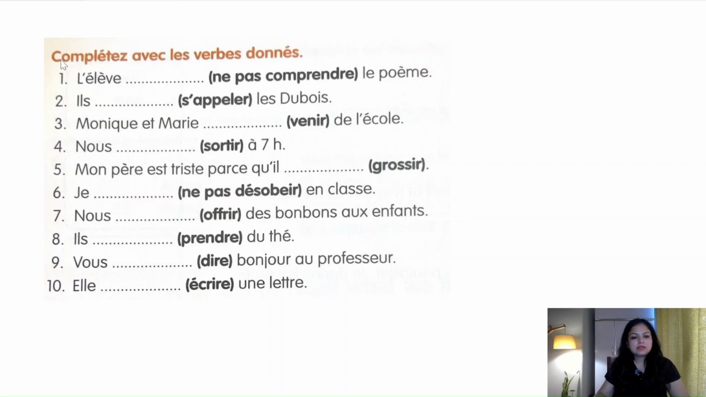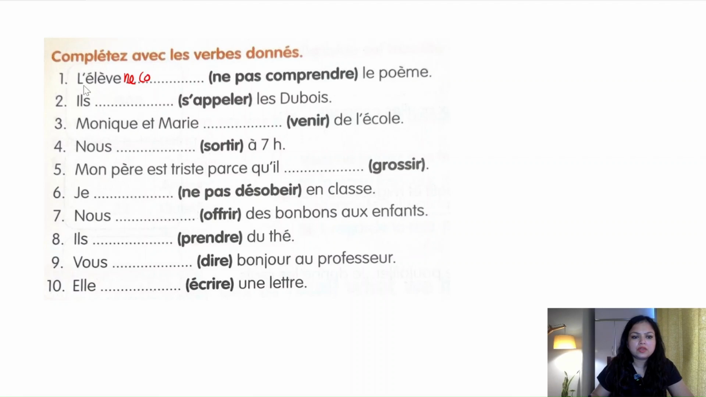Okay. Now second exercise is compléter avec les verbes donnés. Okay, so you have to complete the blanks with the given verbs. Okay, so in the brackets we have our verbs. First is l'élève. In brackets it is ne pas comprendre le poème. Okay, so if ne pas is given, that means we have to make this in negative. Okay, so l'élève, ne will come first.